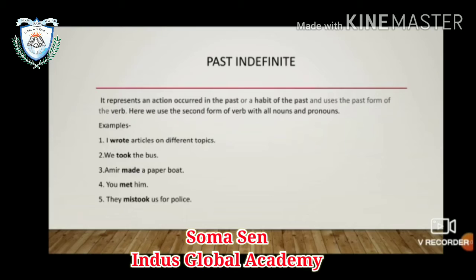We have to be very careful about the verb and its form. We don't have to focus on any other part of the sentence. We have to just concentrate on the verb, right? And in the past indefinite, we use the past form of the verb or the second form of the verb with all nouns and pronouns.